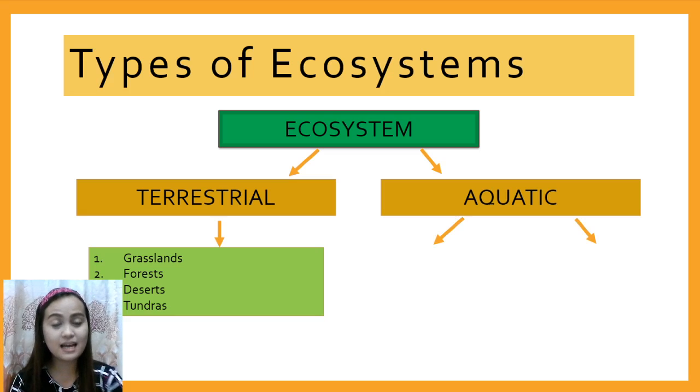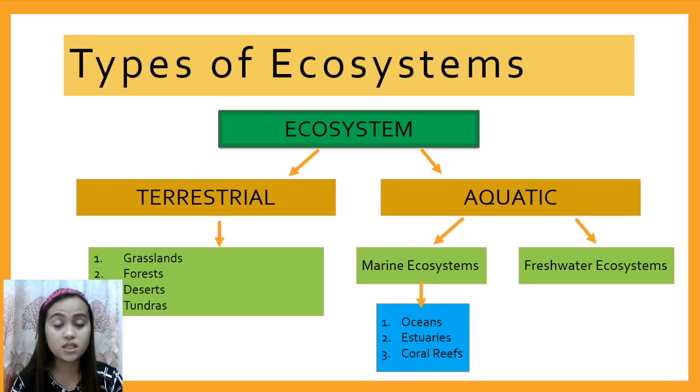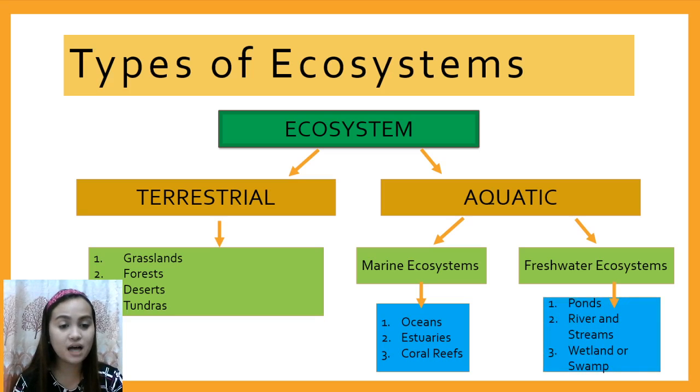In aquatic ecosystems, it is divided into two. We have marine ecosystems and freshwater ecosystems. So, what are marine ecosystems? This includes oceans, estuaries, coral reefs, and in freshwater, ponds, rivers and streams, and wetland or swamp.